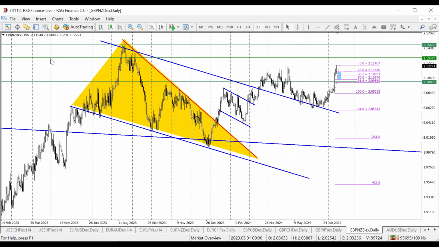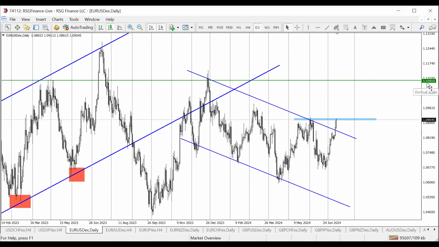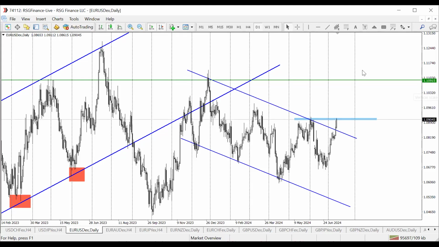Now let's go to the last pair we'll be trading for the week that has the best setups, and that's Euro pair. Starting with Euro USD. Because of what's happening on the dollar index, as we've earlier analyzed, you see again on the euro, we're getting a nice breakout on this channel. So what I see here, if we get a confirmed closure above this level, then this is confirmed that we will be going long towards the 1.10915 level. Let's see how that plays out.